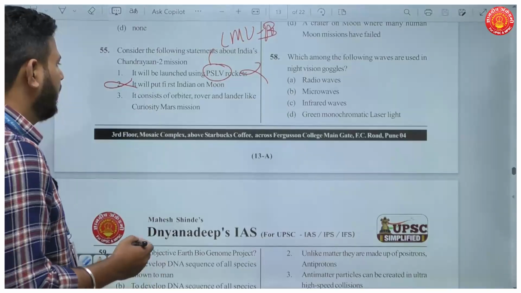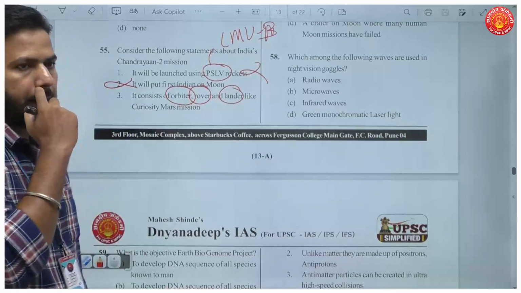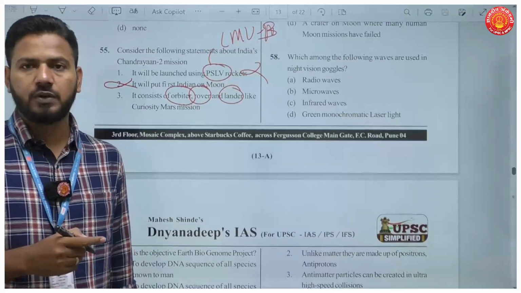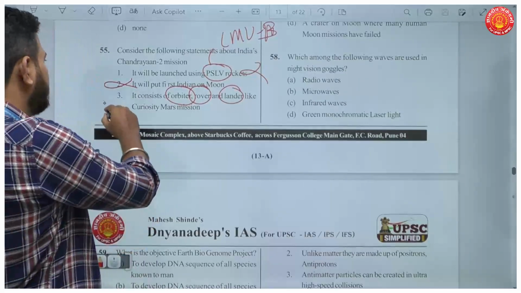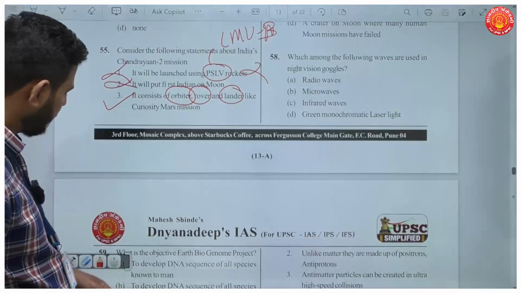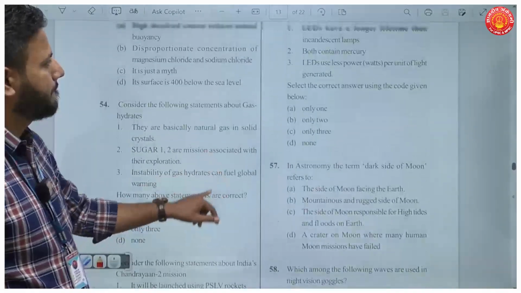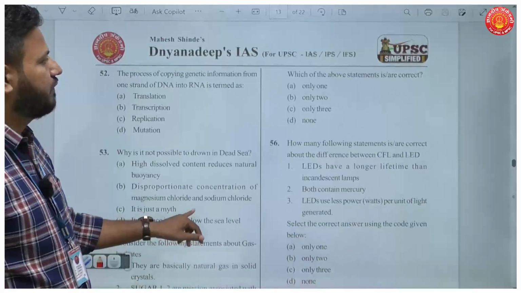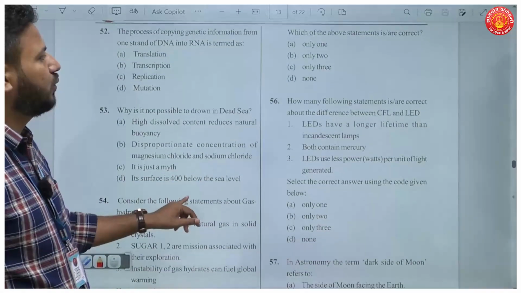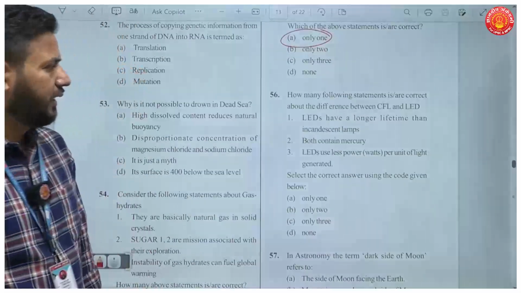So that is wrong. It consists of orbiter, rover and lander. Yes. Okay. Pragyan rover and the Vikram lander were part of this mission. So this statement is true. This statement is incorrect. So the answer will be, which of the above statements are correct? Only one statement of these three is correct. So your answer here will be A.